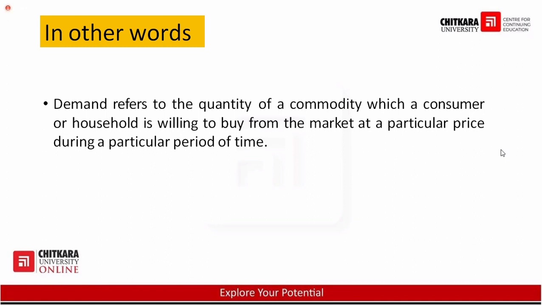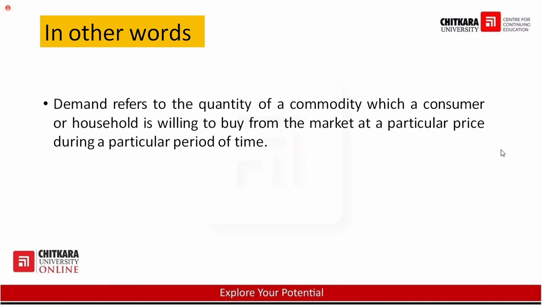I said that yes, I'm ready to buy. Now the price of the product increases to 25. Now it means I have to pay 5 rupees extra to purchase that product. So I'll say that I do not want to purchase that product at 25 rupees. So whatever the price of the product is in the market, are you ready to purchase at that price? At a particular period of time.